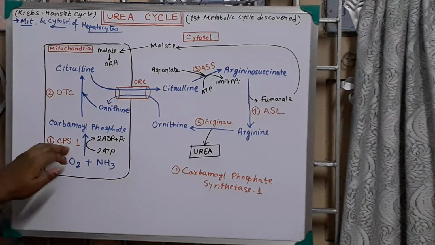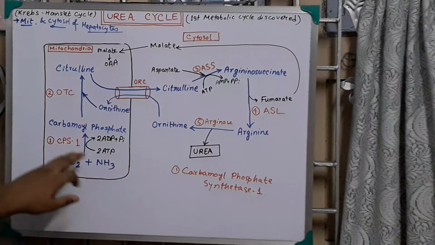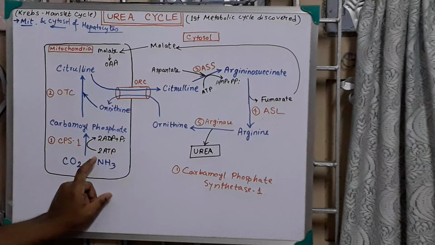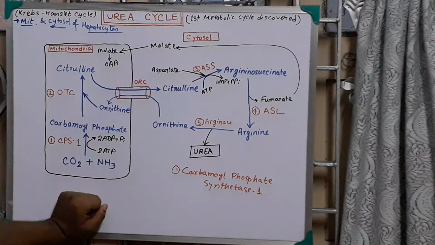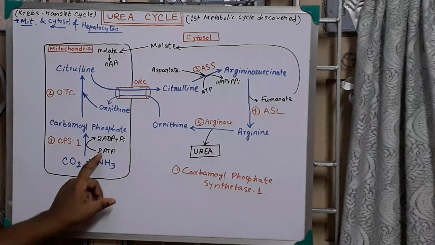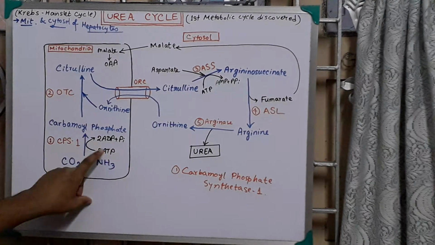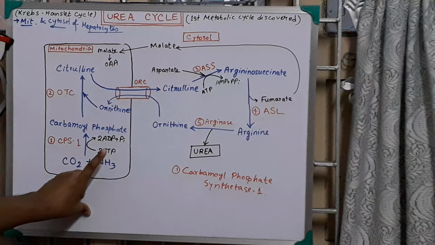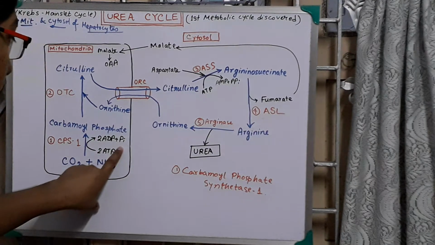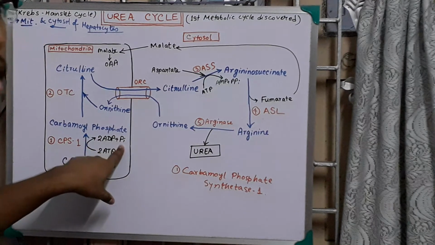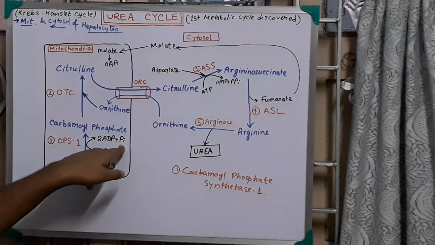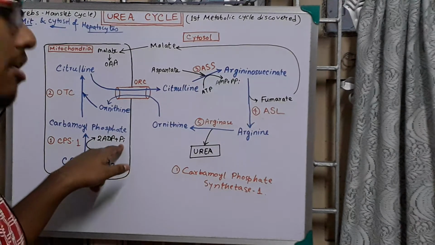Now this enzyme is CPS1. It is an ATP dependent enzyme, and very specifically in this reaction 2 ATP are required. From 2 ATP there will be production of 2 ADP and 2 Pi, but I have written it as 1 Pi, that is the 1 inorganic phosphate. Now what about the other inorganic phosphate?